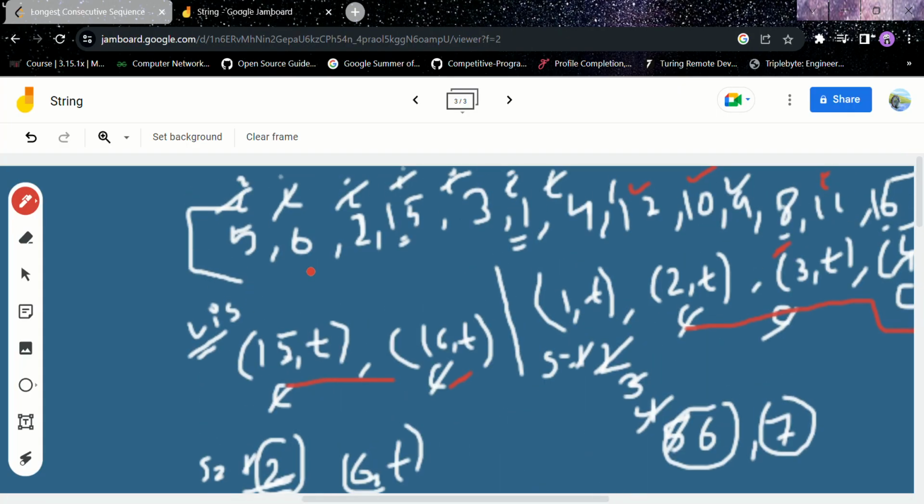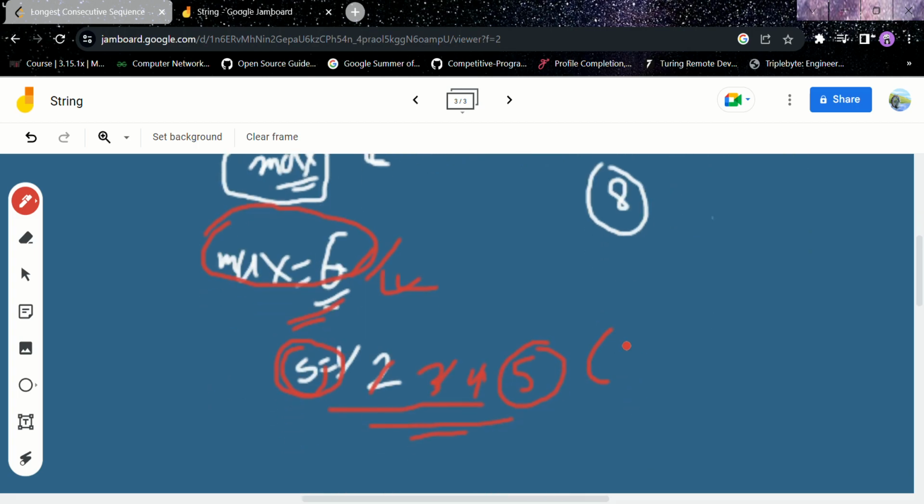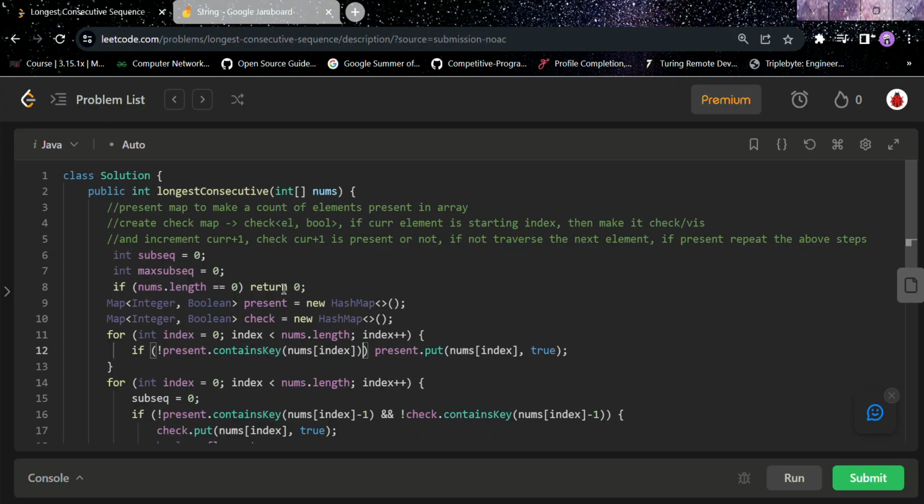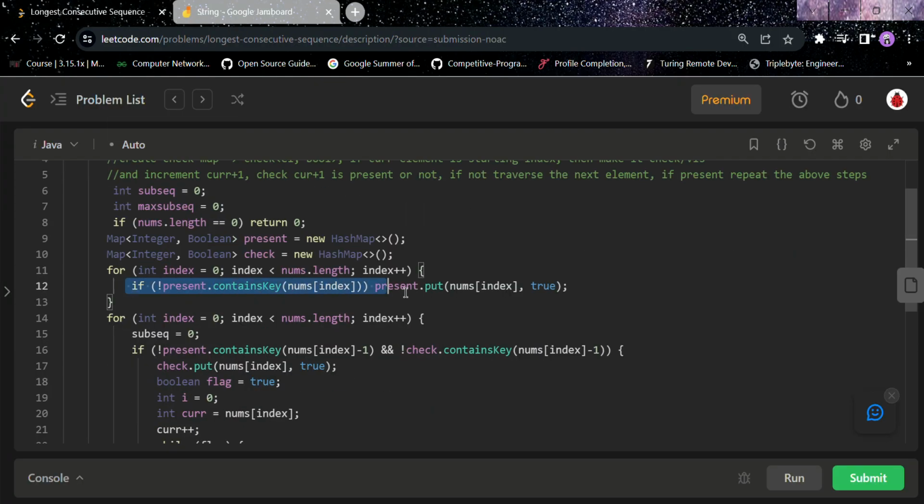That means if there are two ones in the array, we will mark only one time that one is present. We will not store duplicates in our map. Now we have marked all the elements in our map to be present.